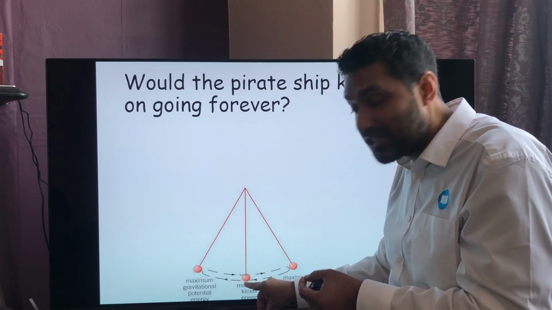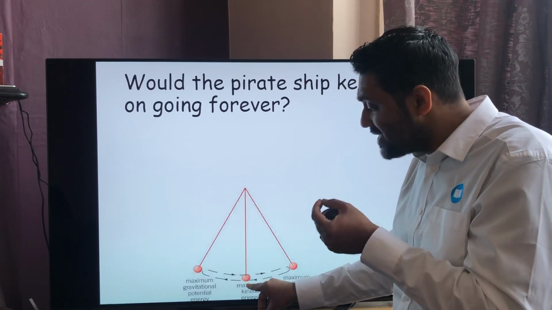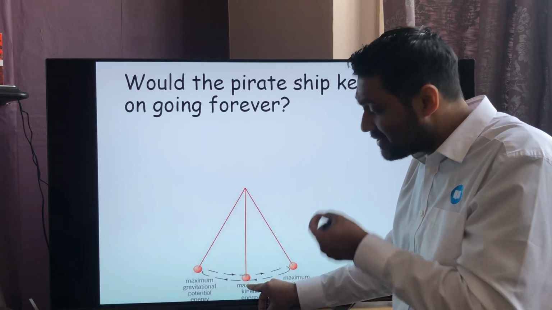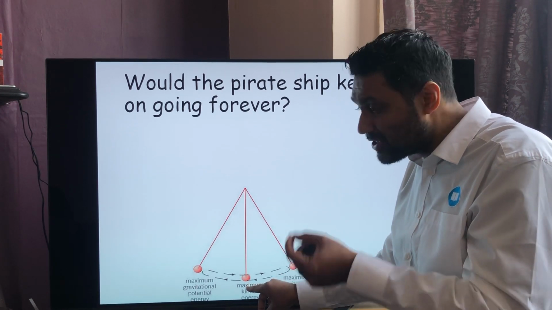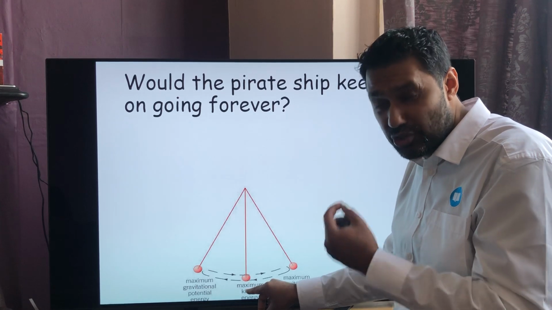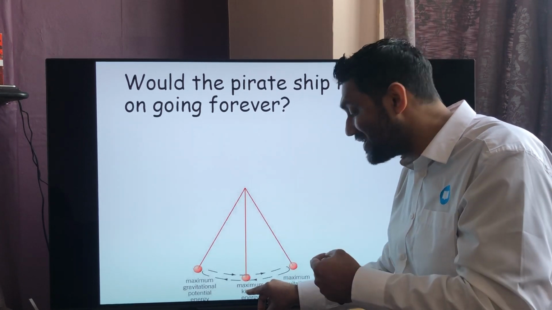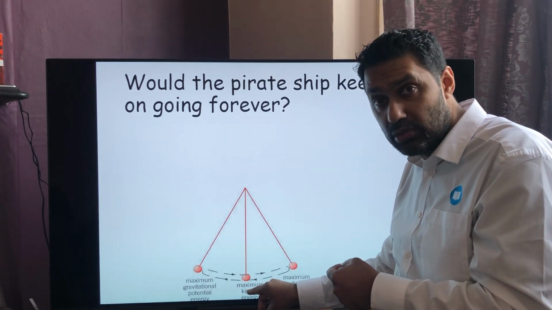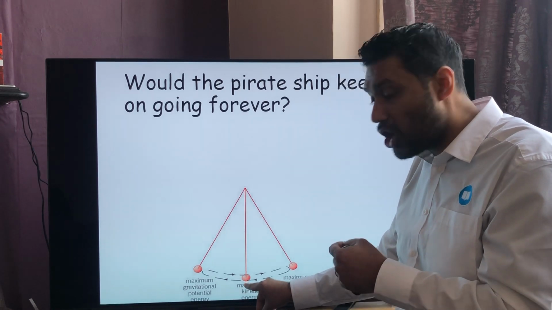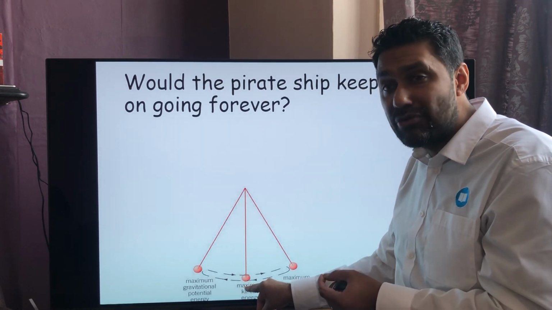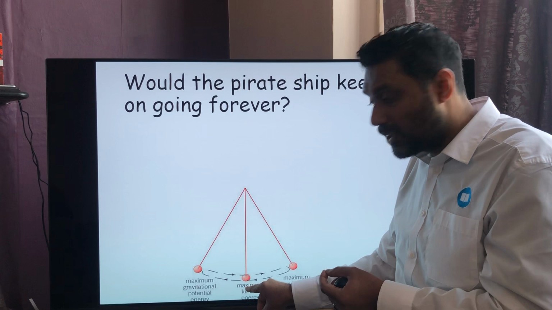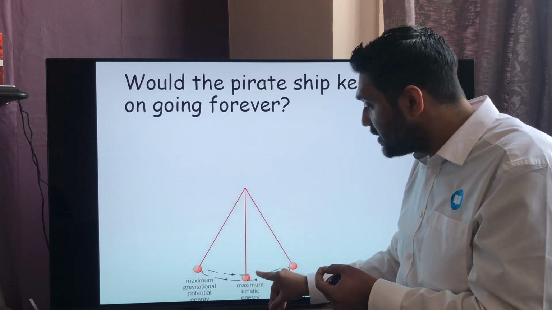As it gets to this point here, I'm going to have 0 GPE because I'm at the lowest point and I've transferred all my gravitational potential energy. It's been transferred into the kinetic energy store. So here I've got 100 KE and 0 GPE. And as it moves up, it's got its fastest here.